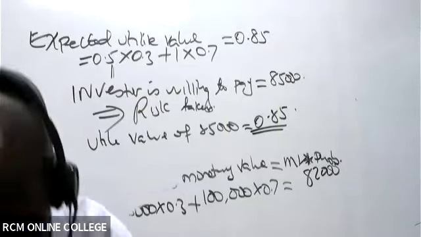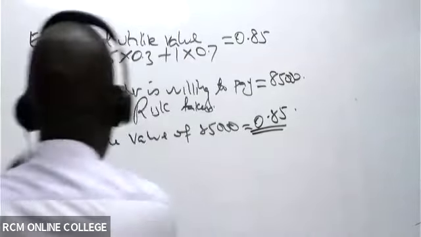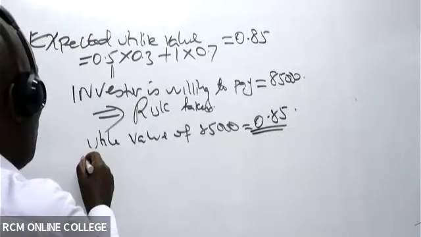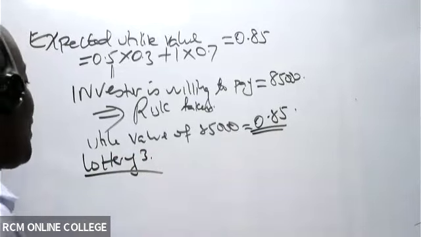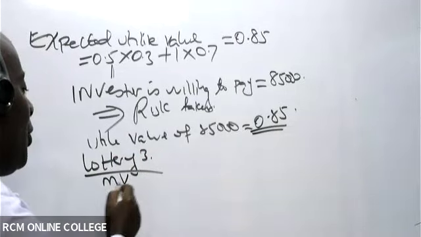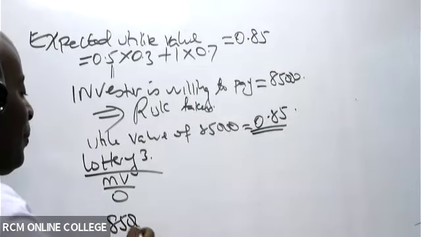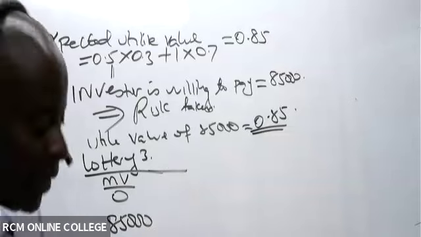All right. Now, in the interest of time, ladies and gentlemen, I would want us to look at the last lottery for you to understand everything. Lottery 3. So lottery 3, in this case here, they will use monetary value. They will use 0 and then they'll use this 85,000.